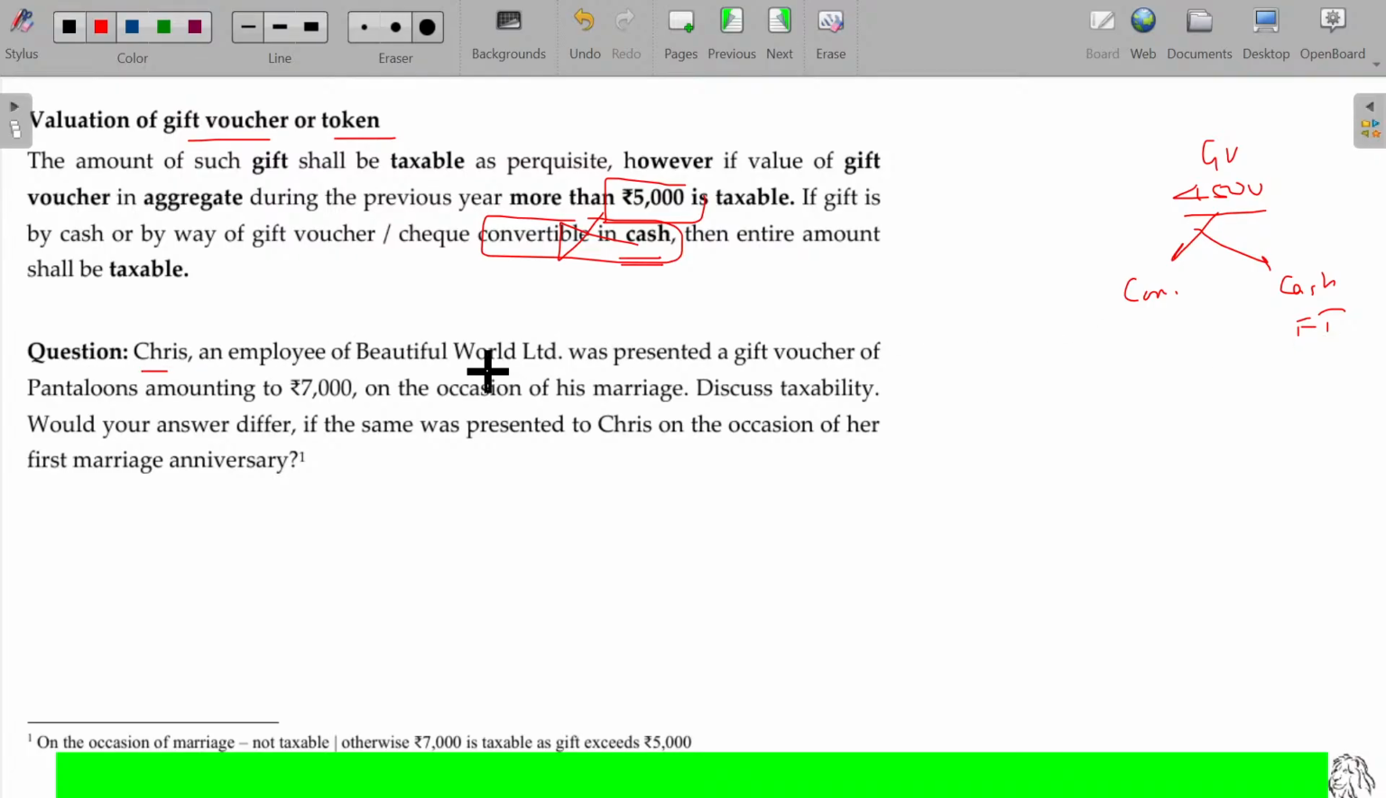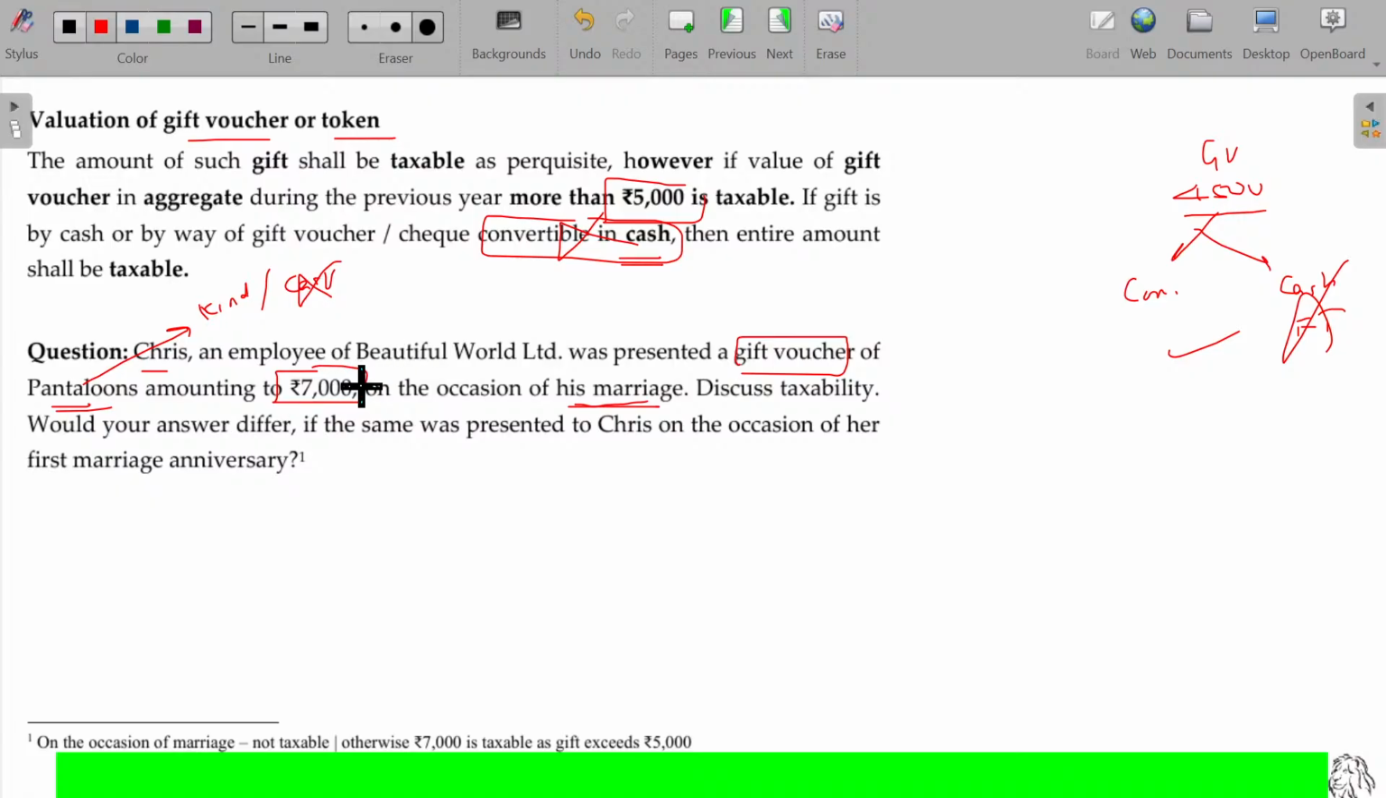Krish, an employee of Beautiful World Limited, was presented a gift voucher of Pantaloons amounting to rupees 7,000. So Pantaloons, what's that? Definitely dress and garments. Automatically, what happens? It's only in the form of kind goods, not in the form of cash. This condition is not satisfied, so it will come in this case. On the occasion of his marriage, discuss the tax liability.